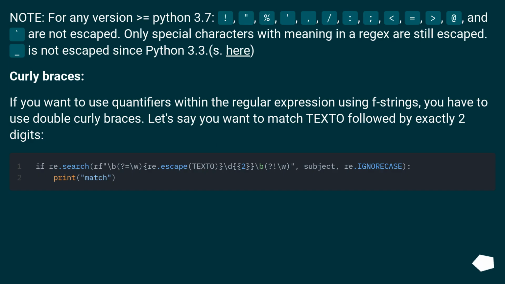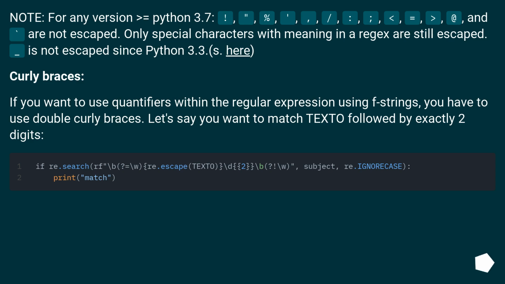Note: for any version greater than or equal to Python 3.7, %, colon, equals, @ and are not escaped. Only special characters with meaning in a regex are still escaped. Underscore is not escaped since Python 3.3.